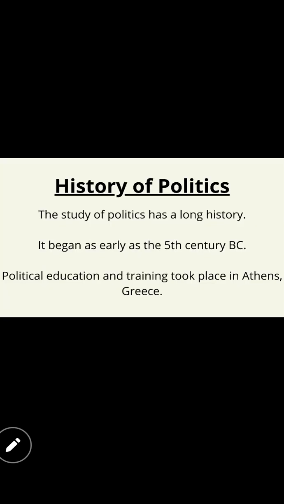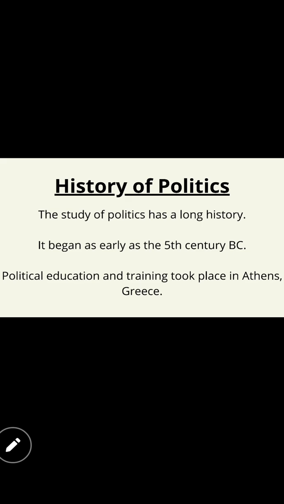Yes. Now first I went through the introduction and now we know what is politics and what is political science. Politics is always used practically, while political science should be applied to our life. The politics should be done practically in our daily life, right? We should follow it, but political science we should apply in our life. We should know it and then only we are going to activate it. And the next topic is the history of politics.